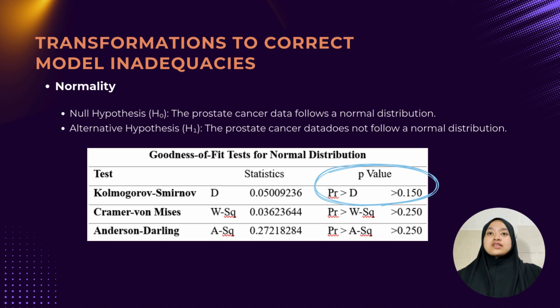The null hypothesis is the prostate cancer data follows a normal distribution, and the alternative hypothesis is the prostate cancer data does not follow normal distribution. Based on the table above, since the p-value is 0.150, which is greater than the significance level of 0.05, we fail to reject the null hypothesis. The error terms are normally distributed, therefore the log transformation is significant to use.